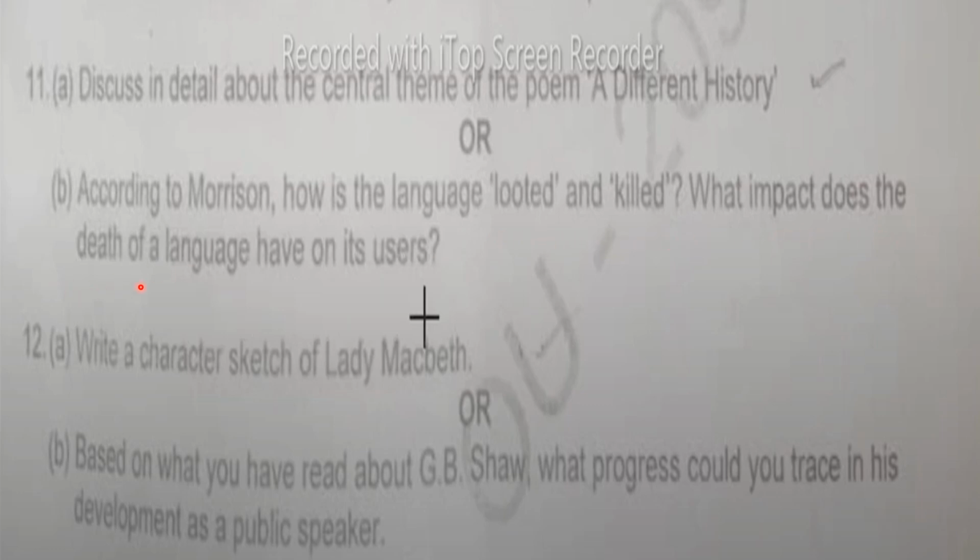What impact does the death of language have on its users? Then 12th, write a character sketch of Lady Macbeth. This is the poem. Then, based on what you have read about G.B. Shaw, what progress could you trace in his development as a public speaker? So these are the direct questions from prose, students. All the four you are supposed to answer following the internal choice.